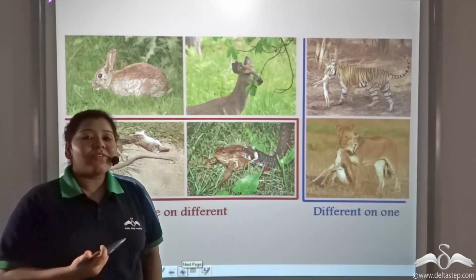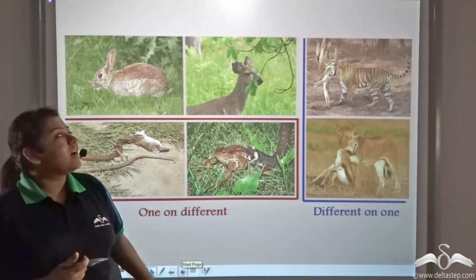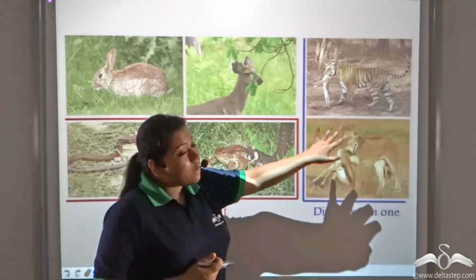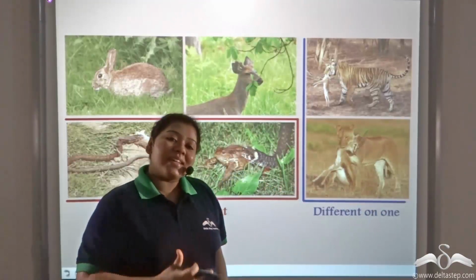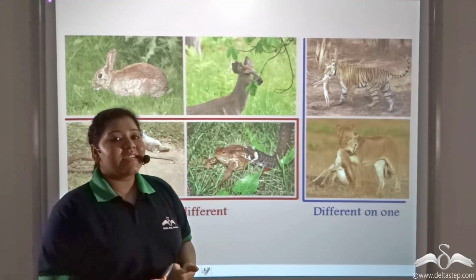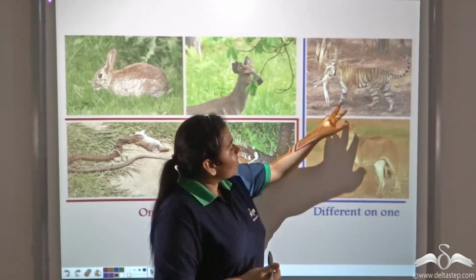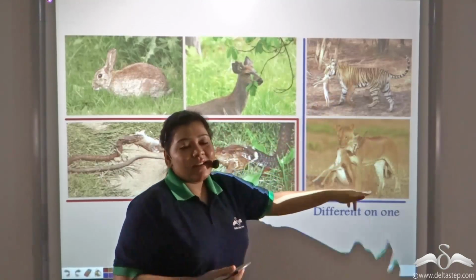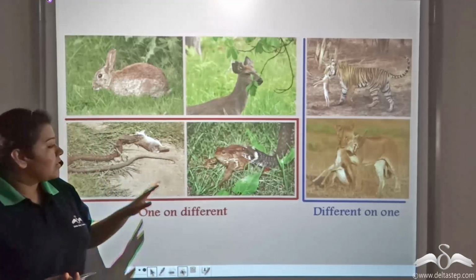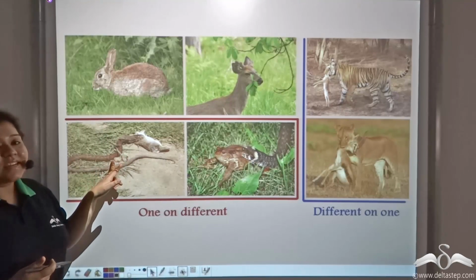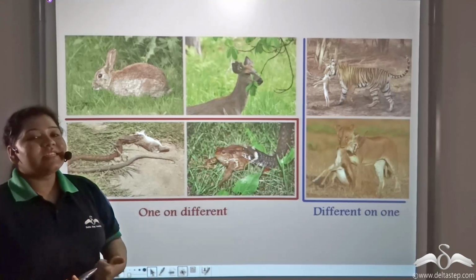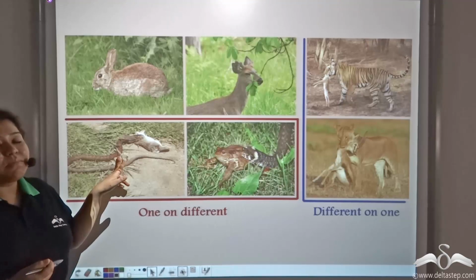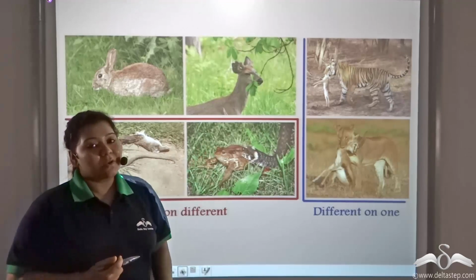So there are many herbivorous animals that are dependent on plants for food, like rabbits and deer. Now, one primary consumer can be consumed by different secondary consumers. For example, see, a deer is being consumed by both a tiger and a lion. And the reverse is also true. See, one secondary consumer can feed on different primary consumers. For example, a snake can consume both rats as well as frogs.